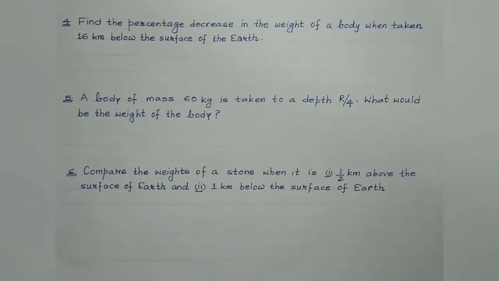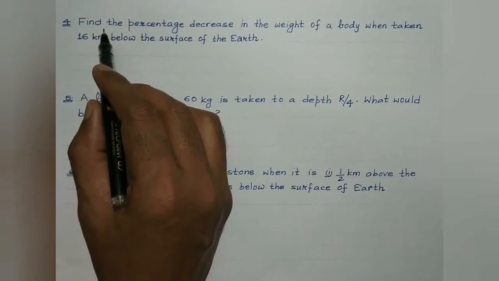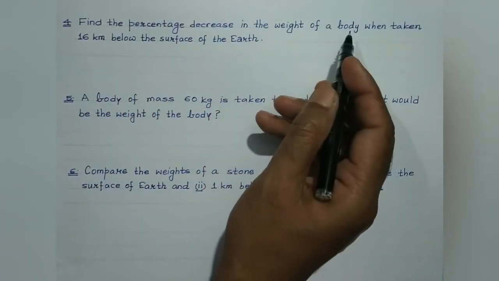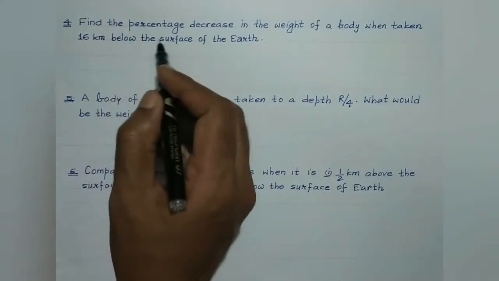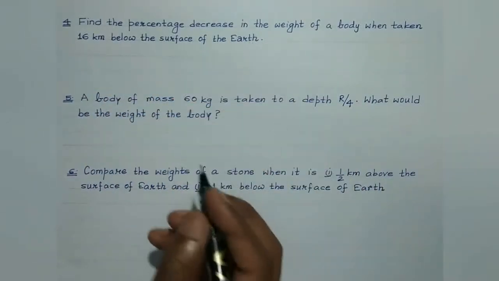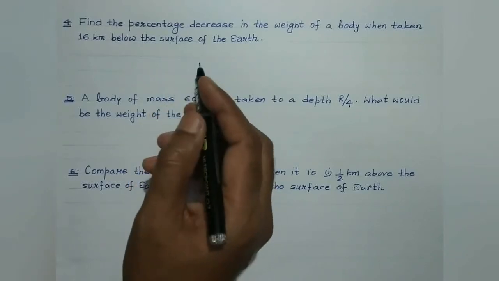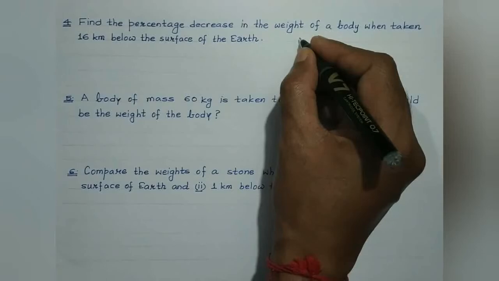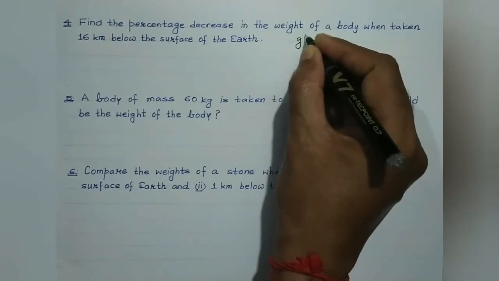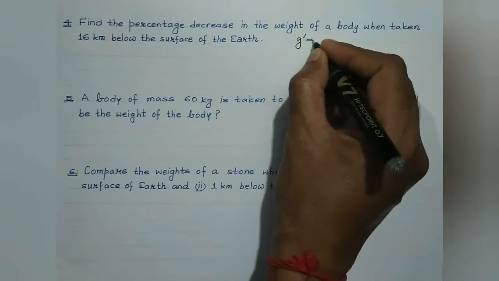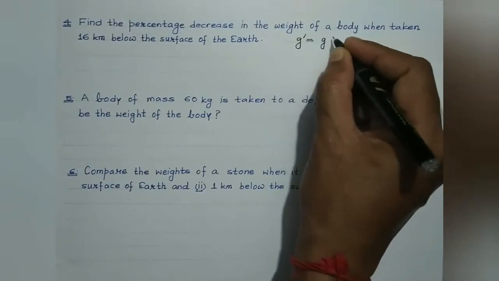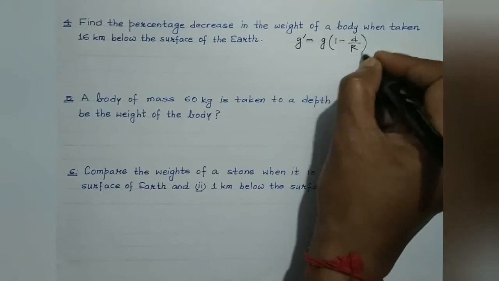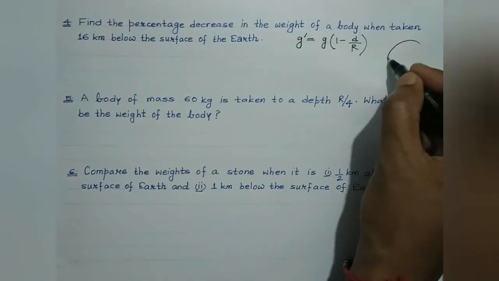Okay, students, let's proceed with question number 4. We are supposed to find out the percentage decrease in the weight of a body when taken 16 kilometer below the surface of the Earth. Now, students, this is a question based on variation of small g with depth. So here the formula used is the value of acceleration due to gravity at a depth d below the Earth's surface is given by g dash is equal to g into 1 minus d by r. Right? This is suppose the Earth.